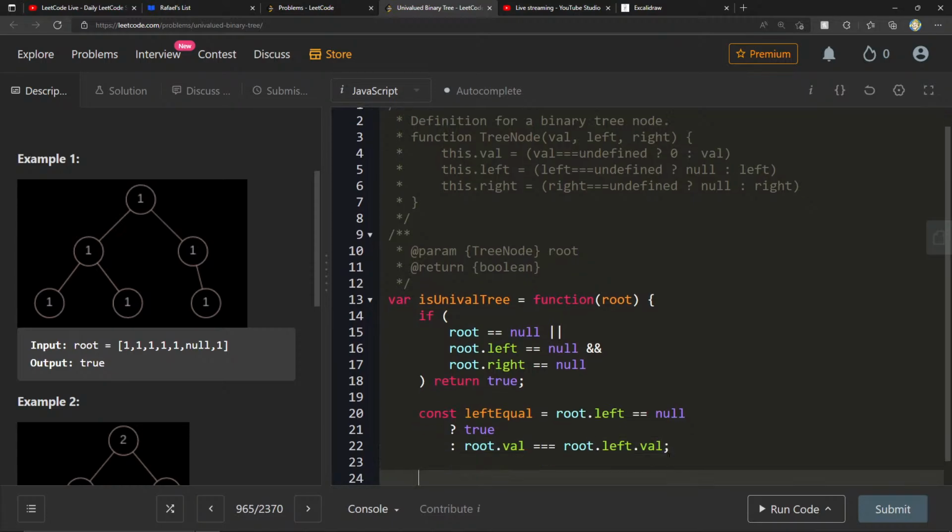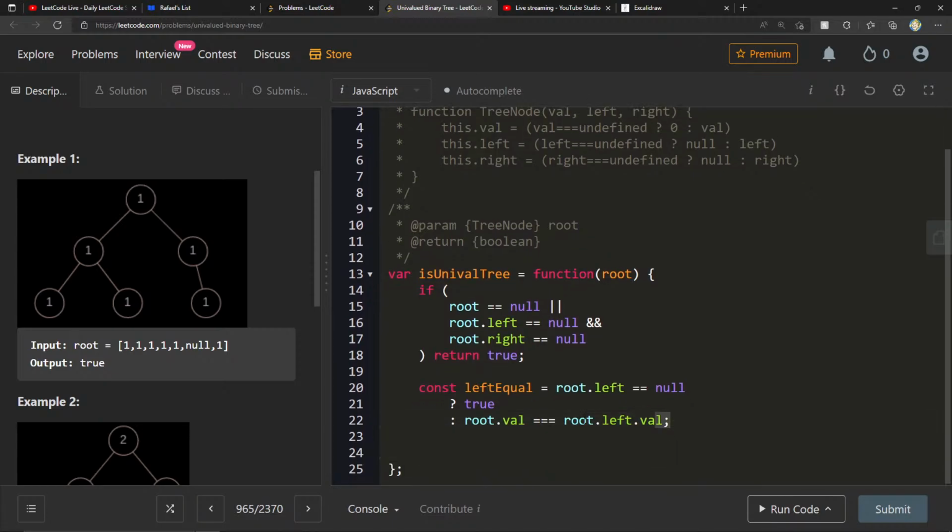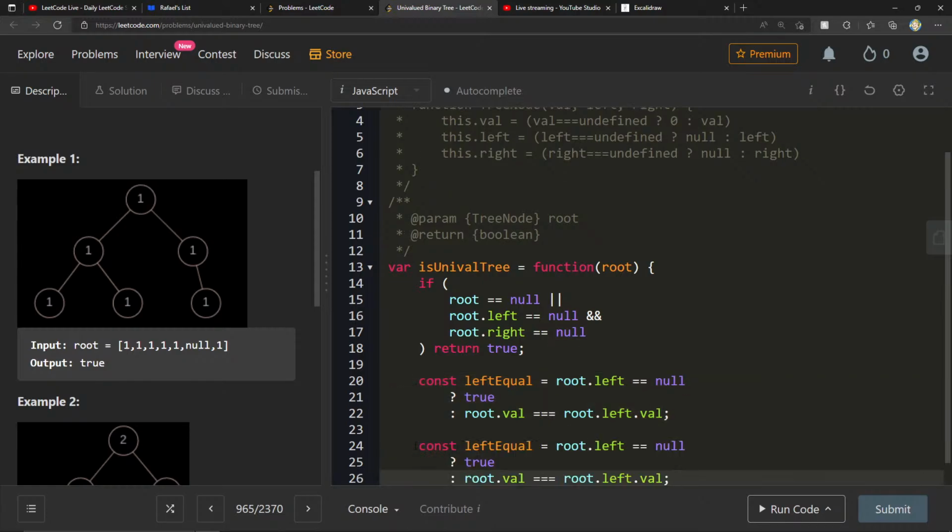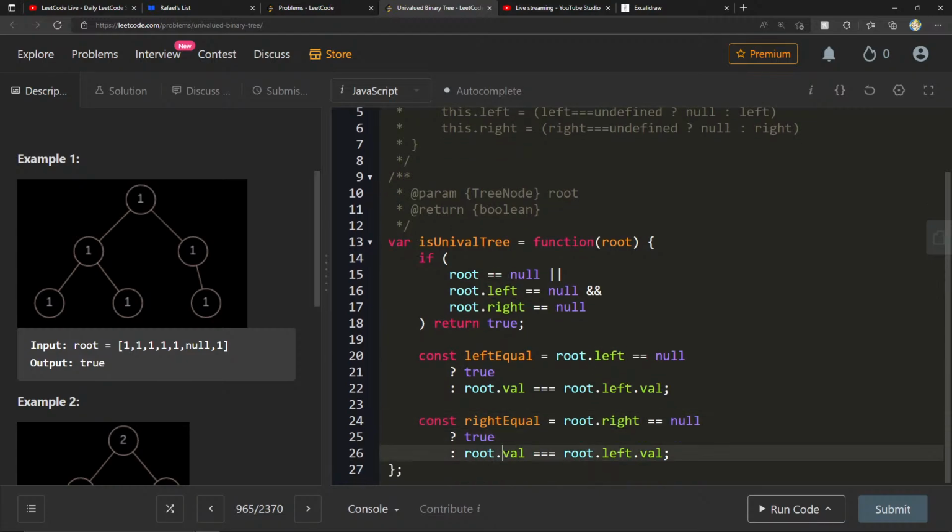And for right equal, it should be the same thing. If root.right is equal to null, then it's true, else we check if root.val is equal to root.right.val.